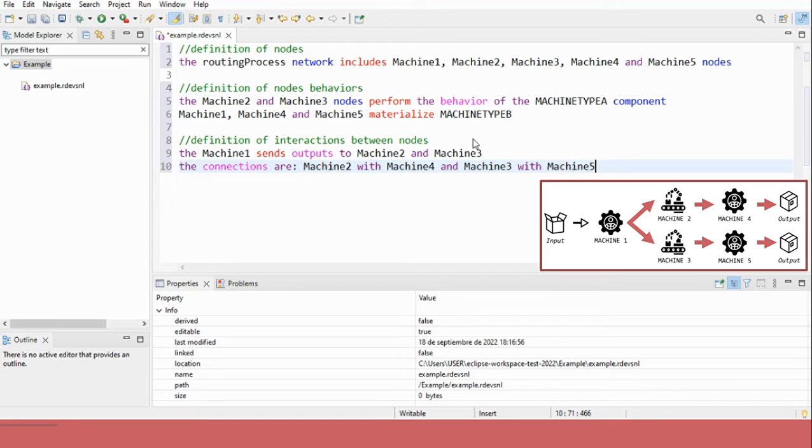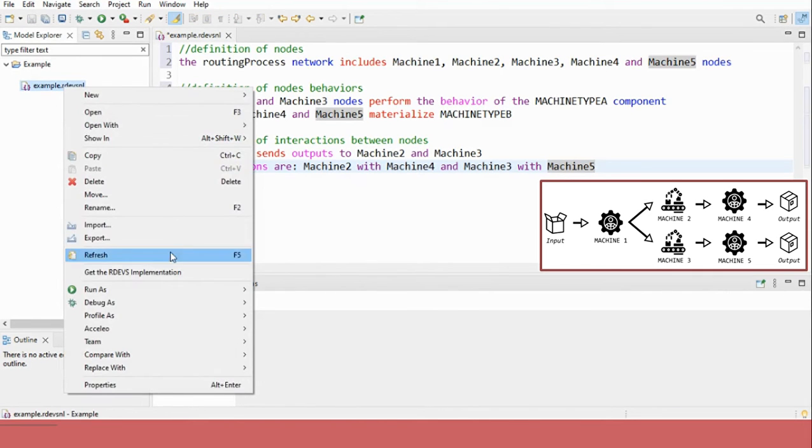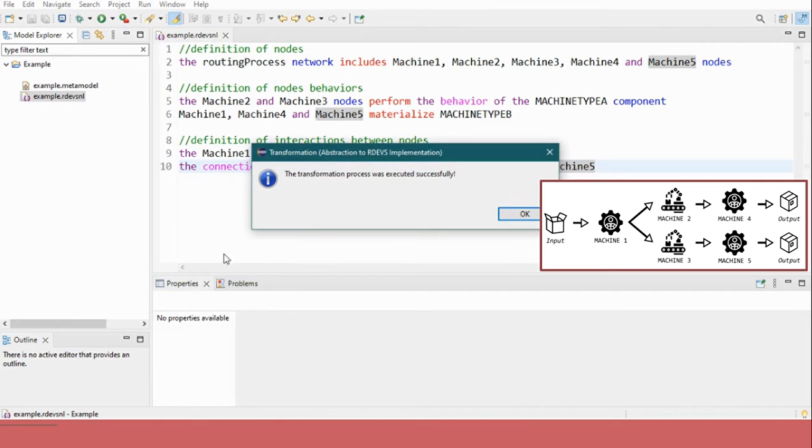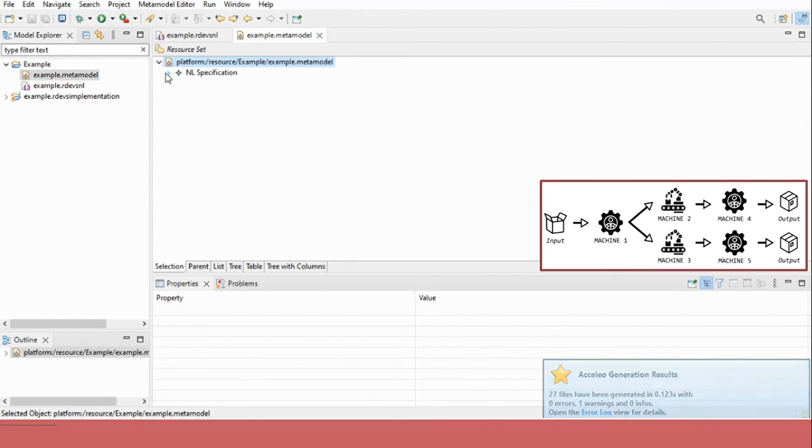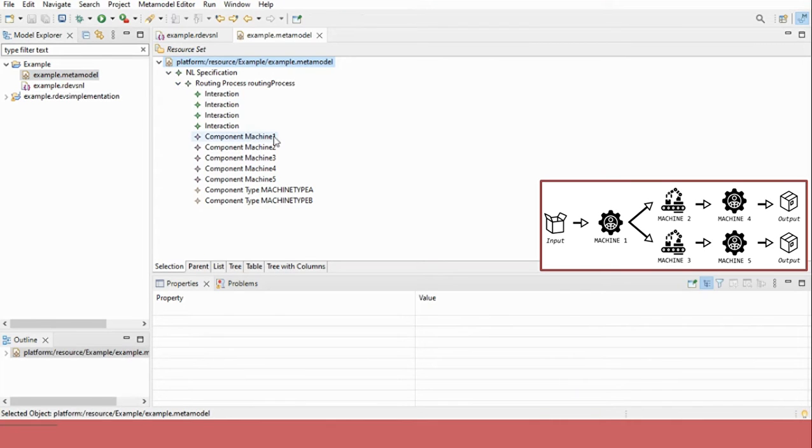When the specification is over, the modeler can start the validation process. In this case, we expect to see a successful message that ensures the textual definition of the network model is in correspondence with a valid routing process. When this happens, we can see that an instance of the metamodel is created. And if we look at more details about this instance, we can see that it has 4 interactions, 5 components, and 2 component types. All of them are in a routing process.